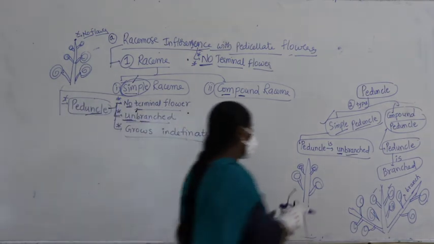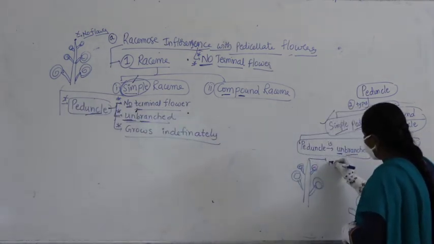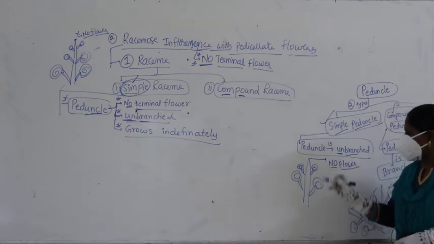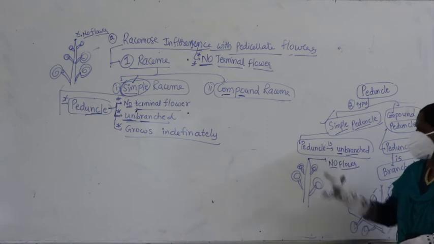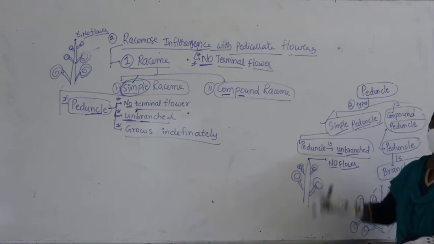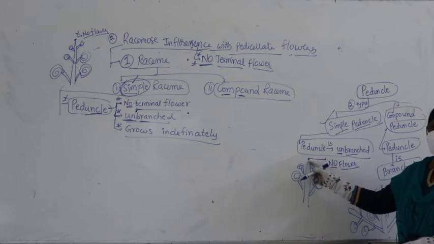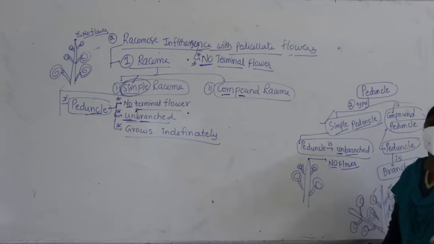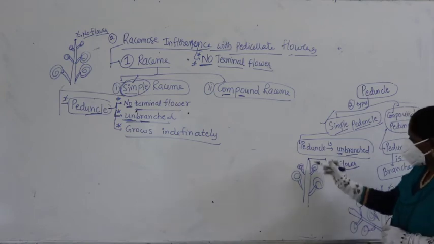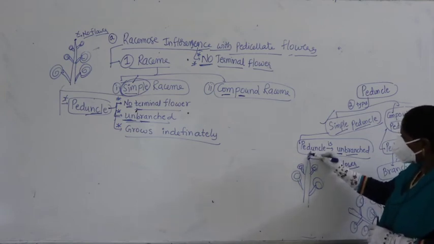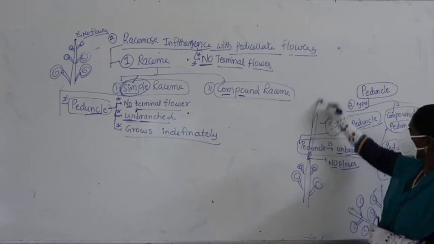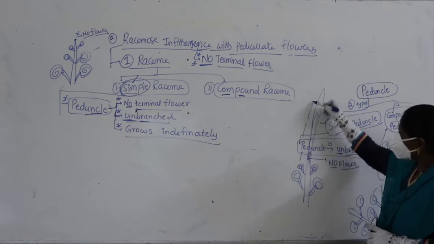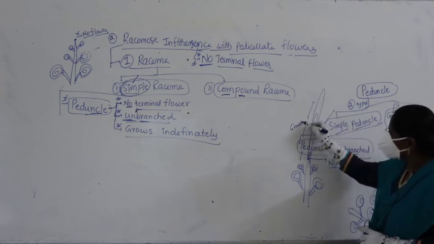When there is no flower, what happens here? Suppose I will explain that point here. Suppose here, no flower. So, you all know it very well. The bud you find at the tip is called the apical bud or terminal bud. And it is not having any flower. Then what happens here? The cells will divide, new cells are produced. Peduncle keeps growing throughout the lifespan. Peduncle grows at the tip.